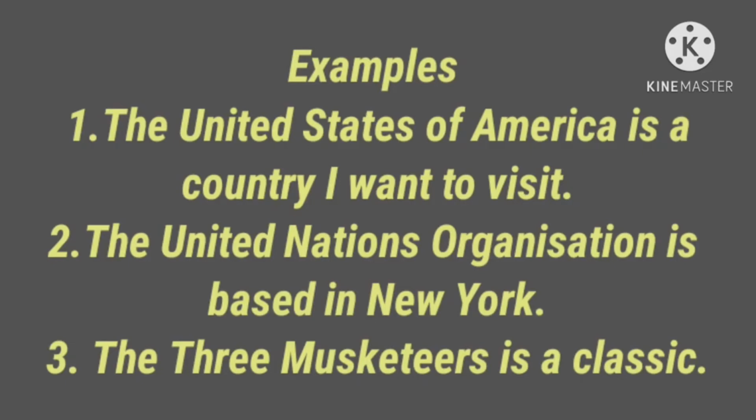The Three Musketeers is a classic. So is, the singular verb, is used here. The name of a book, country or organization may look plural, however as the name indicates a single thing, the singular verb form is used.